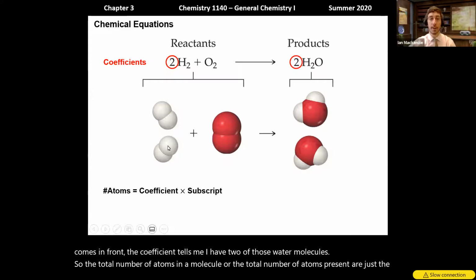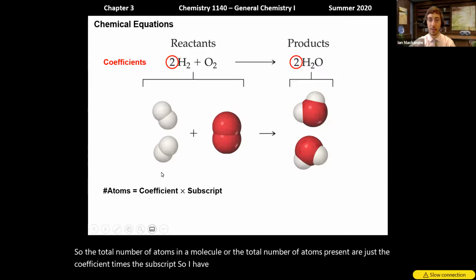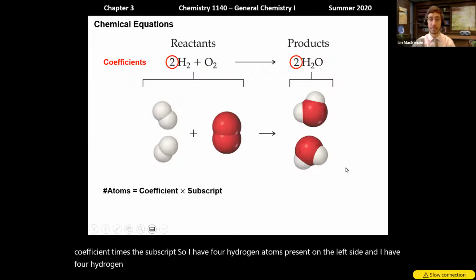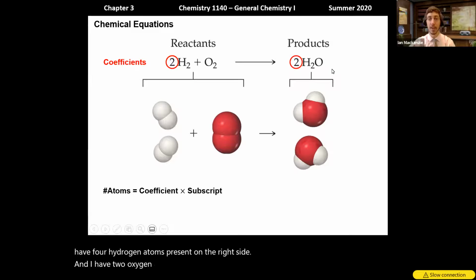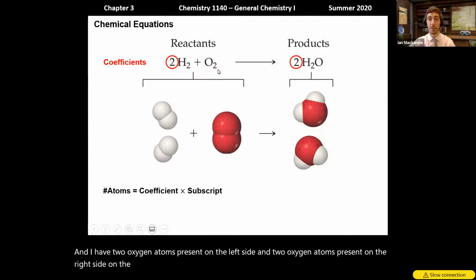So I have 4 hydrogen atoms present on the left side, and I have 4 hydrogen atoms present on the right side. And I have 2 oxygen atoms present on the left side and 2 oxygen atoms present on the right side. On the left side, my coefficient is 1, but my subscript is 2. On the right side, my coefficient is 2, my subscript is just 1 in this case.